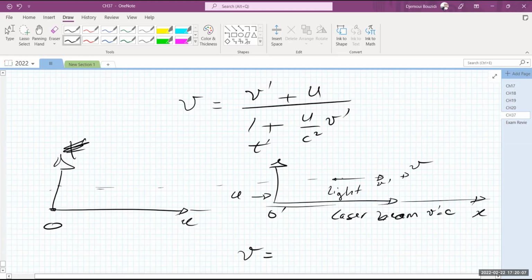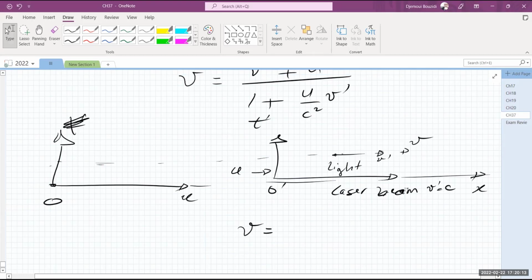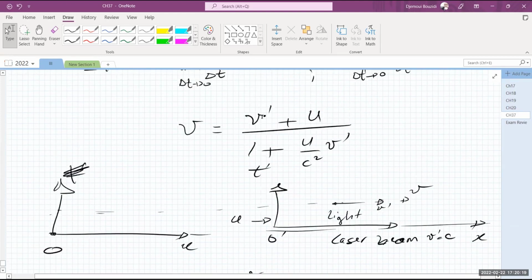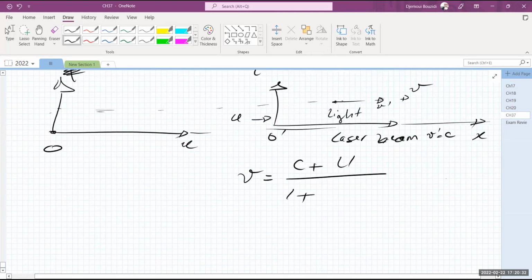So he shines a light in here and it's moving on Earth, for example, and Earth is moving at 30 kilometers per second with respect to the sun. So the way we measure the velocity v is we say, okay, v prime is c, so we're going to put c in here. So it's going to be c plus u, that is how Earth is moving, divided by 1 plus, again, u over c squared.